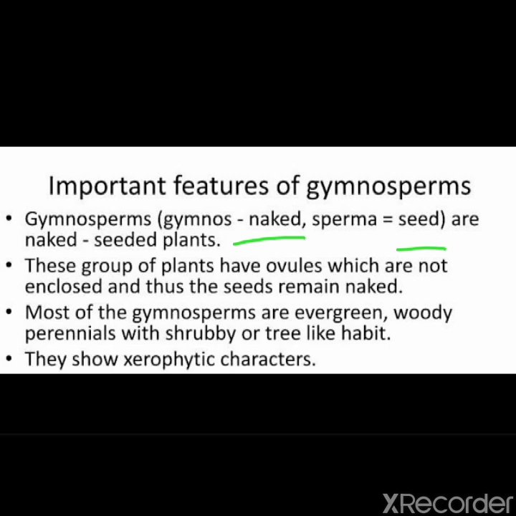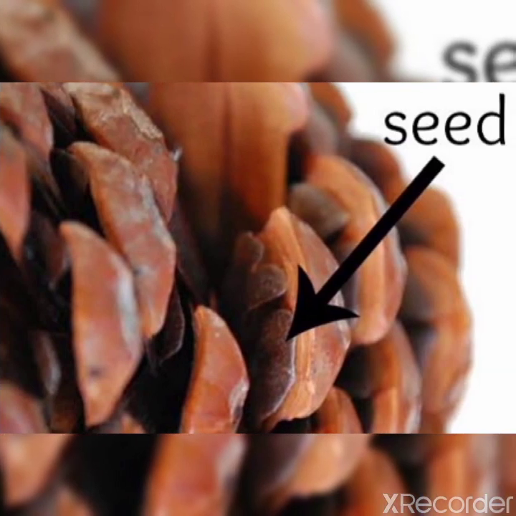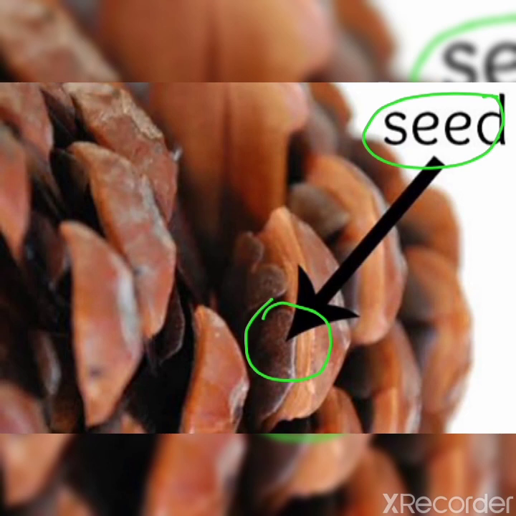They have seeds that are not enclosed in the fruits. You can see in the figure this cone, containing seeds for reproduction. In another diagram, you can see a seed, which is naked.